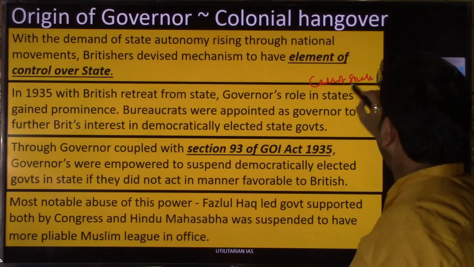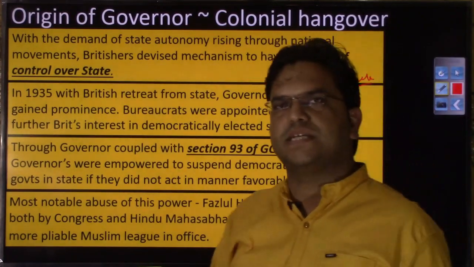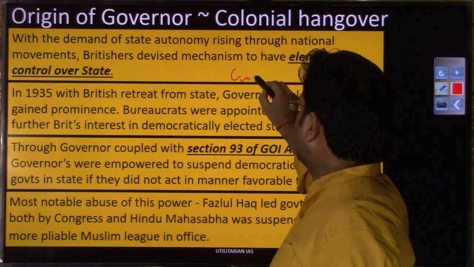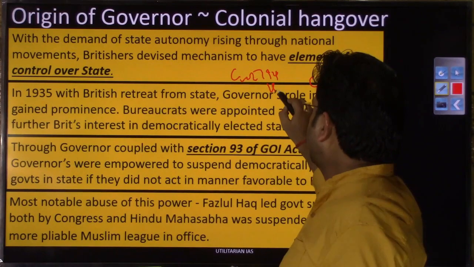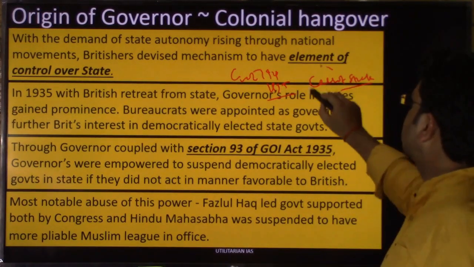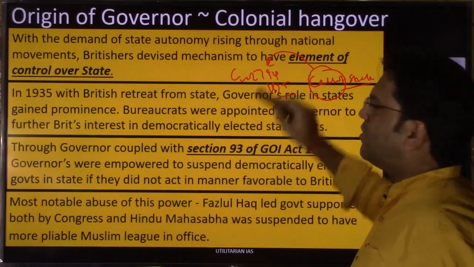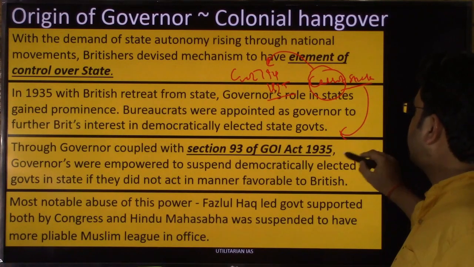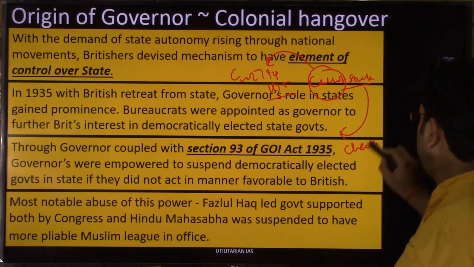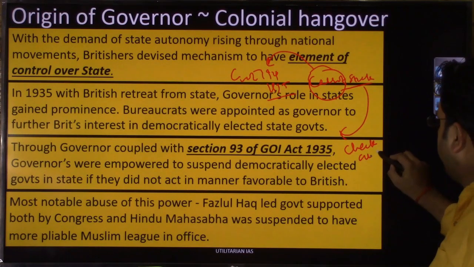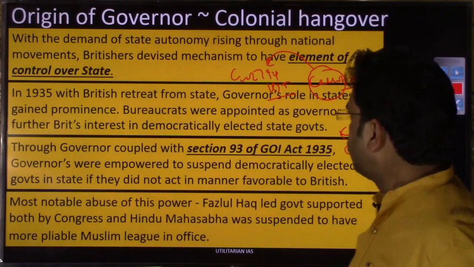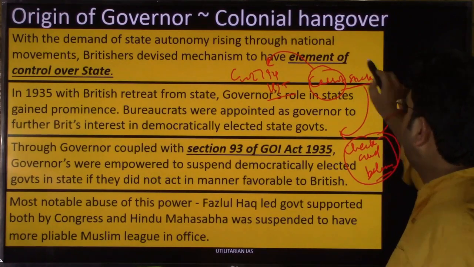So throughout this reform movement, whatever reform the Britishers were extending to us through the Councils Acts, or through the Government of India Act 1919 or 1935, they were continuously following this carrot and stick policy. In the form of carrot, they were providing reform, and they were continuously applying the stick as well, and through this stick they were also giving us something called checks and balances. So on one hand they are providing these reforms, and on the other hand they will have some controlling mechanism through which those reforms to some extent could be checked, right?